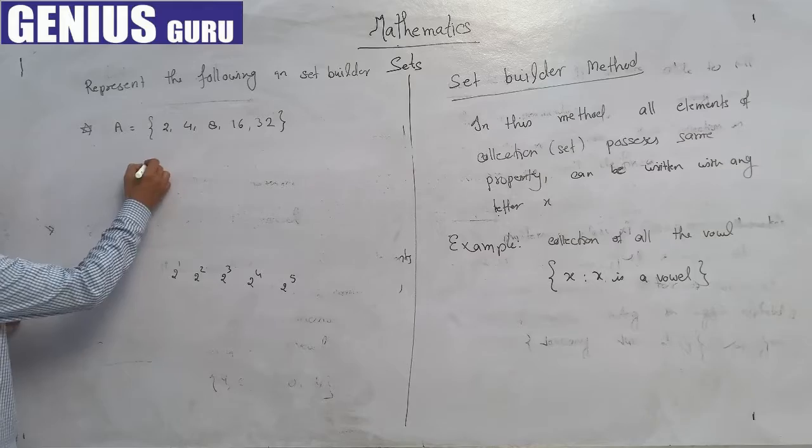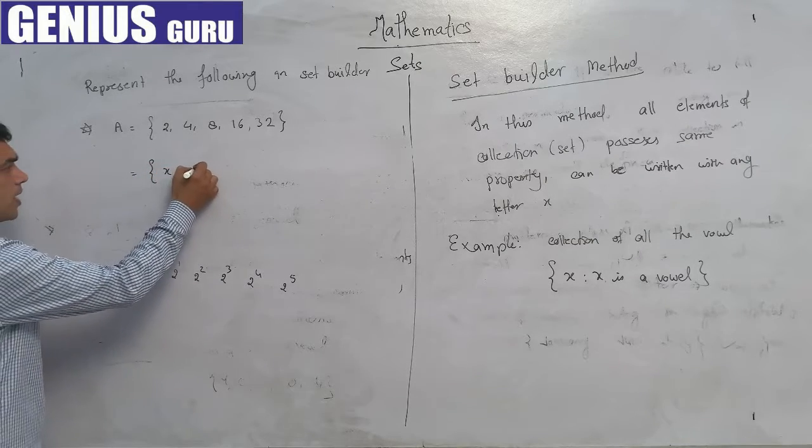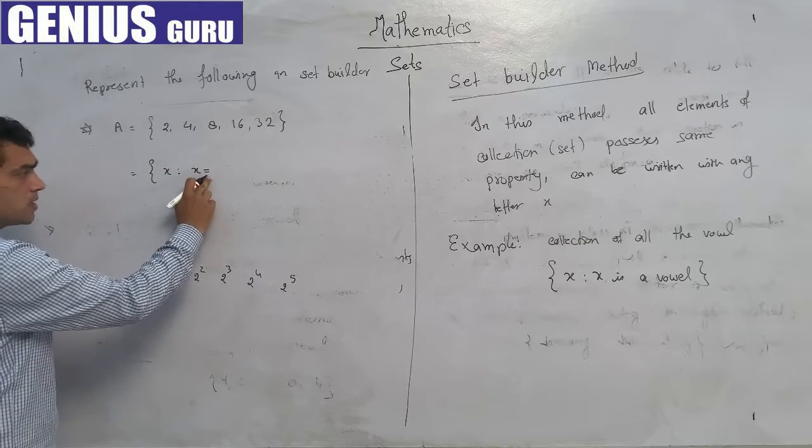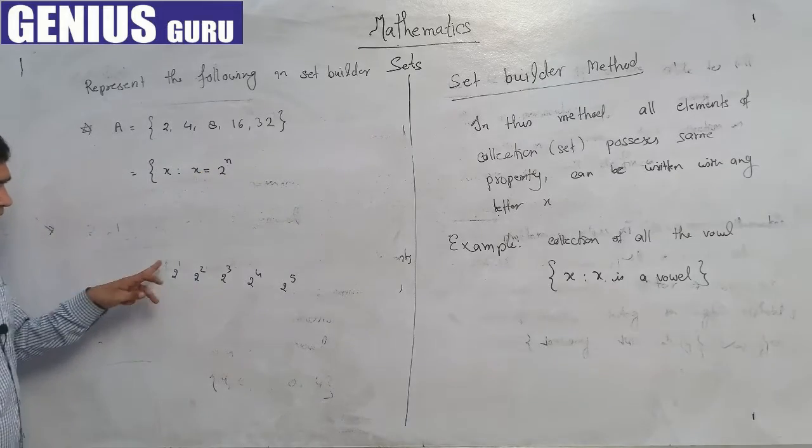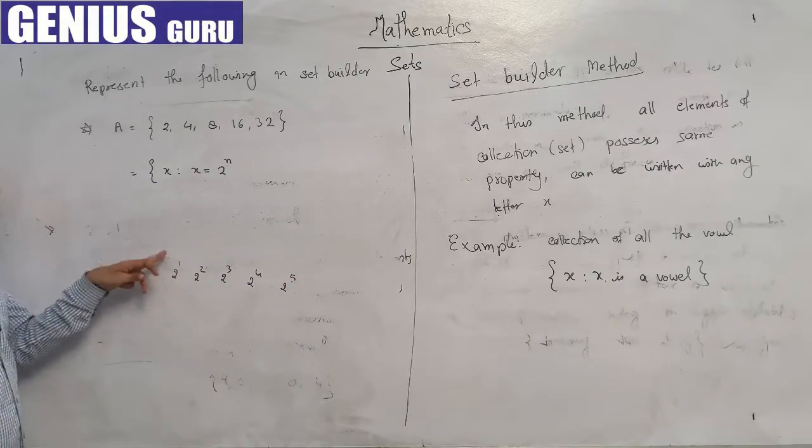So we can write: x such that x is equal to 2 raised to the power n, where n is a natural number. Since we cannot take all the values like 5 directly, we take the power n.